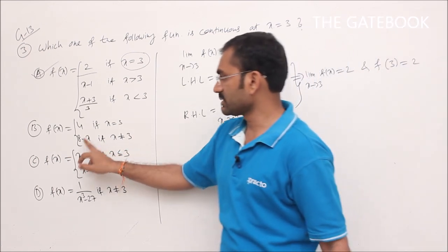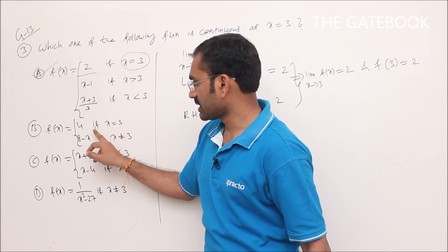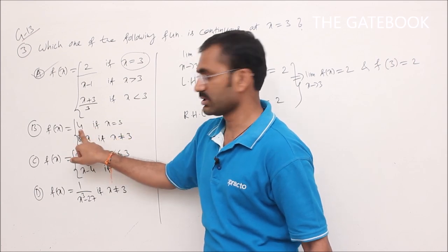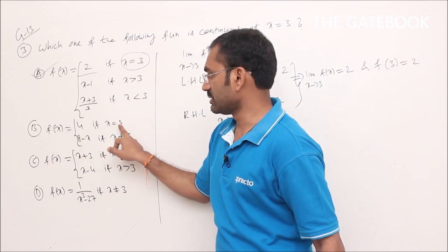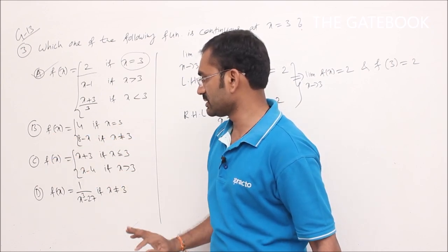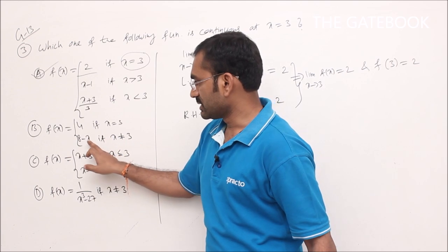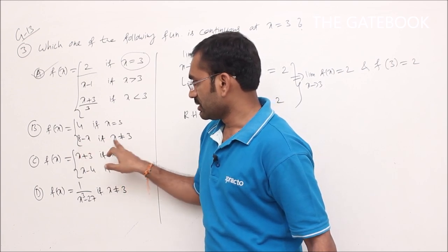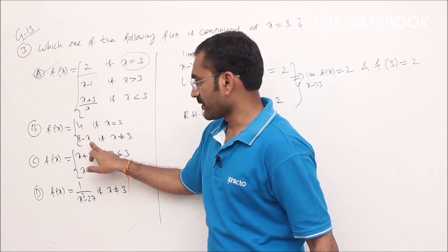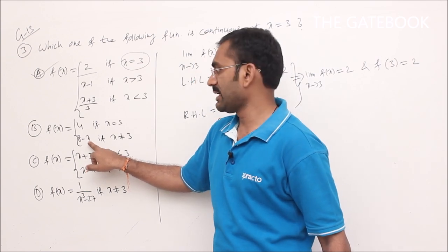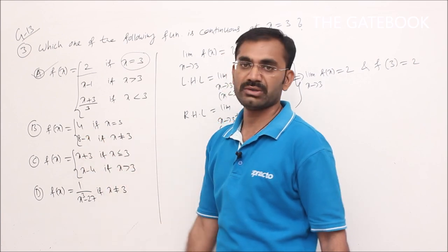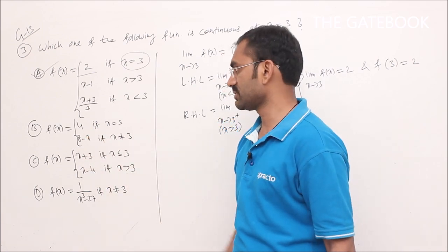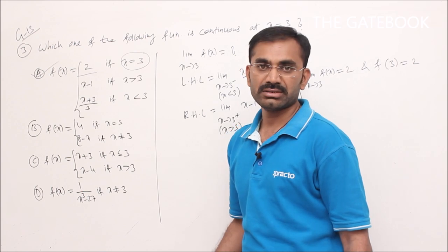See here, why is it discontinuous at x is equal to 3? The corresponding function value is 4 here. The function value of f of x at x is equal to 3 is 4. What about the limit value here? 8 minus 3, you will get 5. So the limit value is 5 whereas the function value is 4. Limit value not equal to function value. Therefore, the given function is not continuous at x is equal to 3.